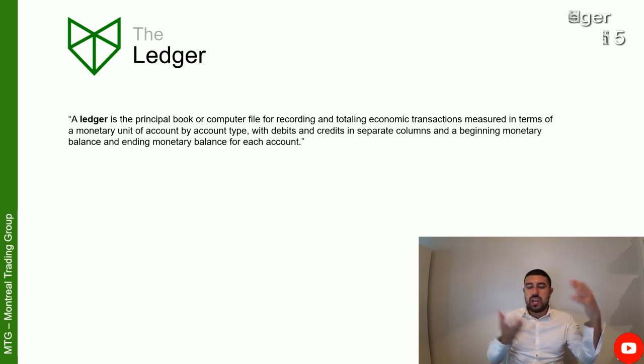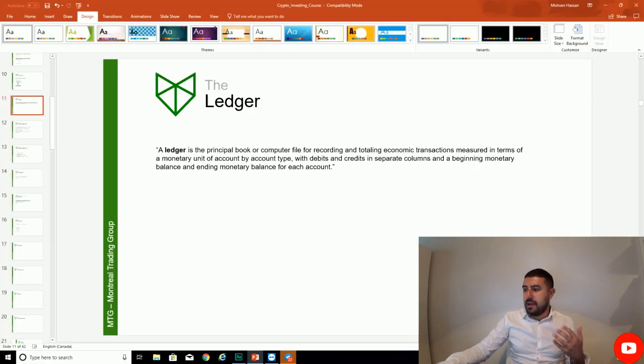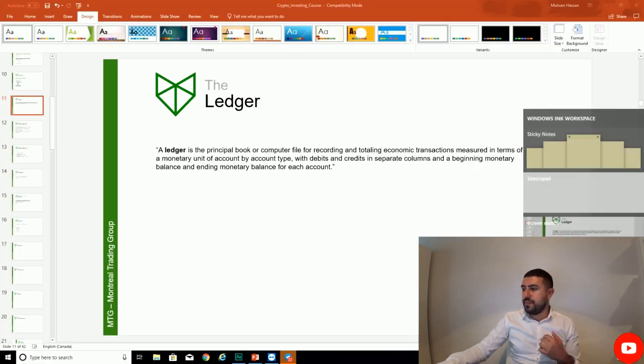Now, some companies used to have big book ledgers where they would input every entry and every exit and then have a balance in the end. For us to understand how that works or relates to cryptocurrencies and the blockchain, though, let's create our own ledger, and that'll make way more sense, right?